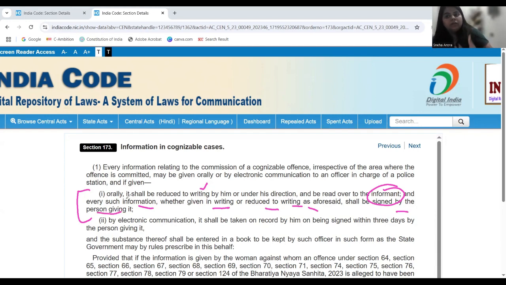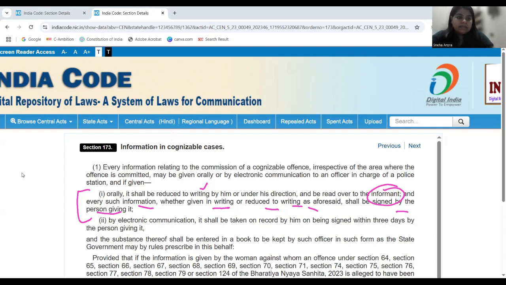So once you give the information orally or maybe in writing, the police officer is going to get this particular statement reduced to writing. If it is an oral statement, he will be reading the information to you, that this is what you have said, we have recorded it rightly, and then you, the informant, are going to sign that particular information.